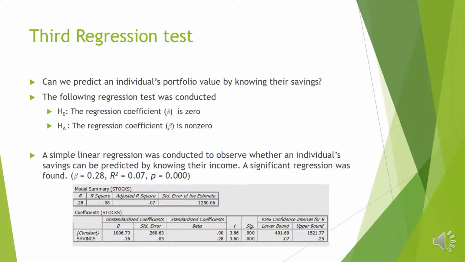A simple linear regression was conducted to observe whether an individual's savings can be predicted by knowing their income, and a significant regression was found, where regression coefficient was found to be 0.28 with an r-squared value of 0.07 and a p-value of 0.000. Again, from our output, you can see using our 95% confidence interval that it ranged from 0.07 to 0.25, and this did not include zero, which means that there was a significant regression.